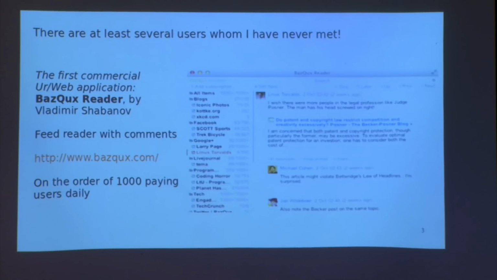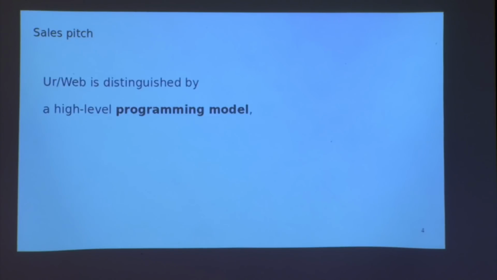Feel free to jump in with questions at any point, though I probably haven't gotten to the point yet that provokes many questions. So the basic sales pitch for Ur-Web is that it has a very high-level programming model, which is very different from, say, Django, which I know you spent some time reading about or talking about in class. And it has a good security story. Some features you want for security are really integrated into the system so that you would really have to work hard to avoid inheriting these security benefits. And I'll say more about the details shortly.